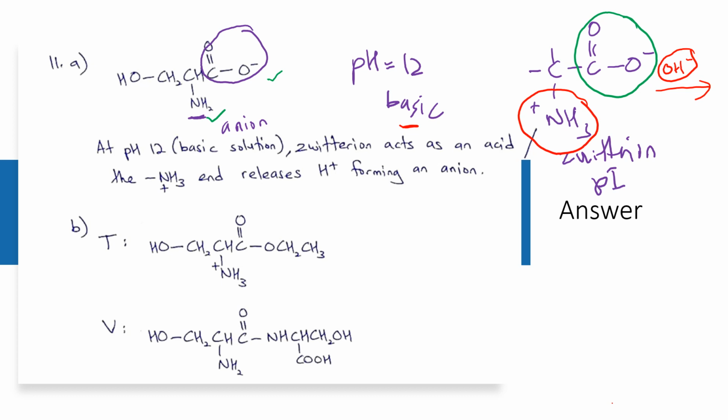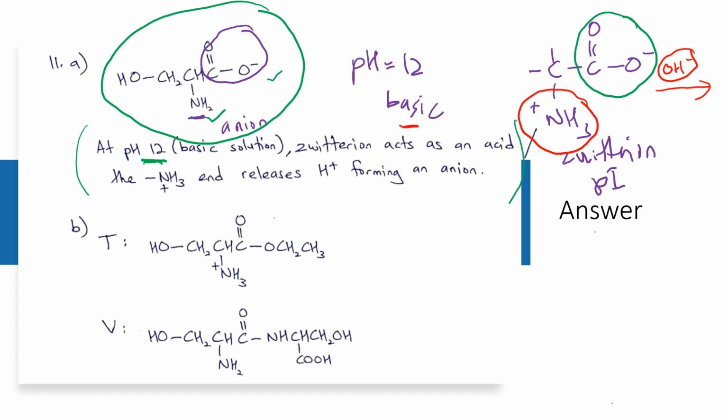So they ask you why in the basic medium pH 12 ni kita lukis this structure. Kenapa kita lukis this structure? So the reason because the Zwitterion act as acid. So bila kita nak jadikan the base, Zwitterion ni act as acid. Because of that lah, NH3 plus tu yang react dengan OH minus. Okay, so this one is the answer.